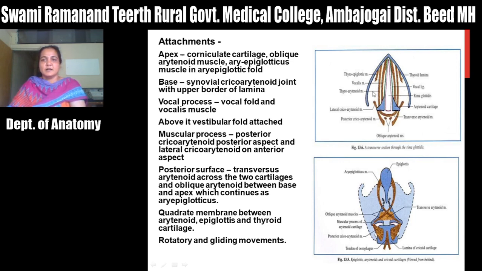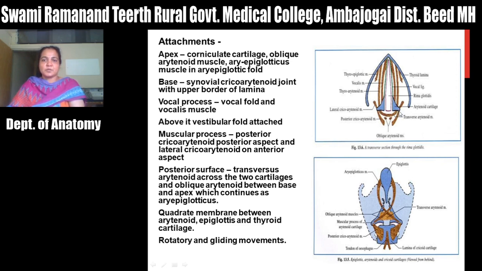It also gives attachment to the aryepiglotticus muscle. Okay, so these are the attachments of the apex and vocal process. Now the muscular process: anteriorly the lateral cricoarytenoid and posteriorly the posterior cricoarytenoid muscle. So these are the attachments of the muscular process.